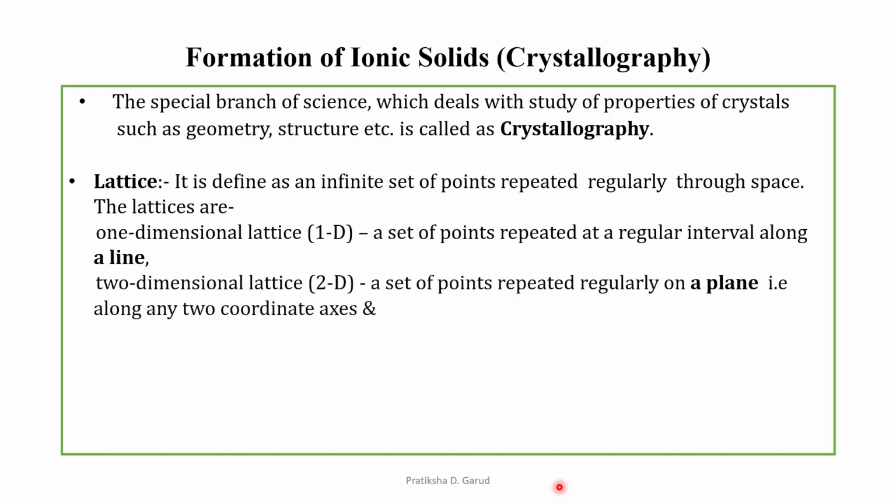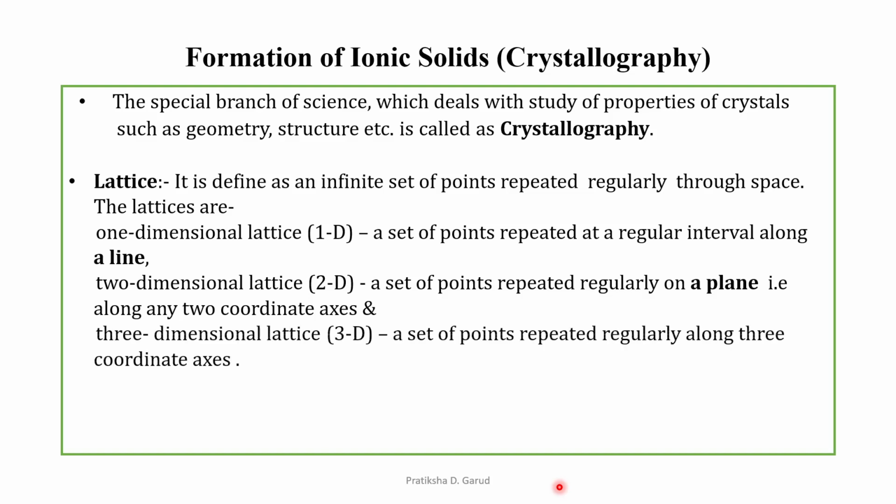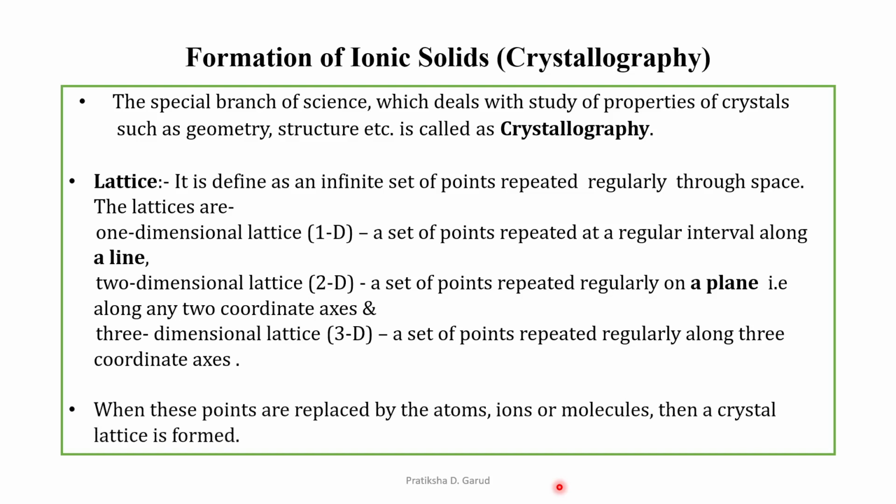A two-dimensional lattice means a set of points which is repeated regularly on a plane, that is, along any two coordinate axes. And the third one is known as a three-dimensional lattice, that means a set of points which is repeated regularly along three coordinate axes. So these are the three types of lattice. Further, we can say that when these points are replaced by atoms, ions, or molecules, then a crystal lattice is formed. So this is the first term in crystallography, that is, the lattice.